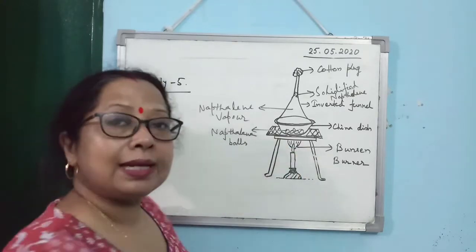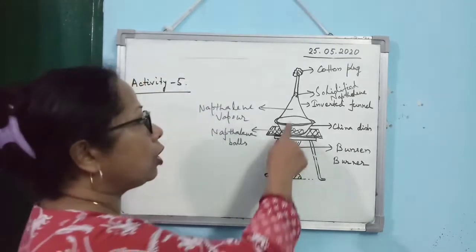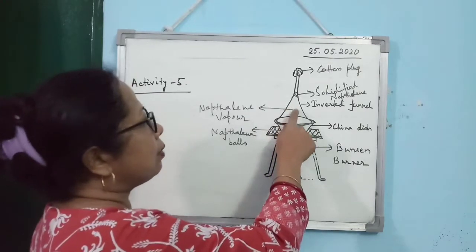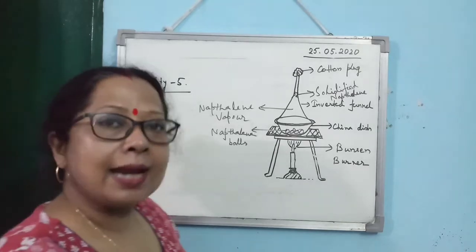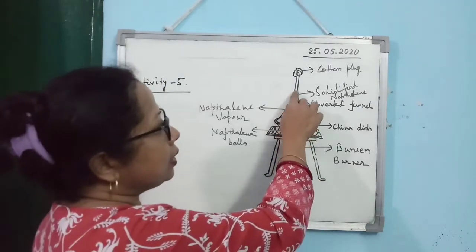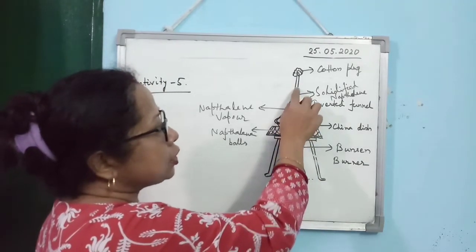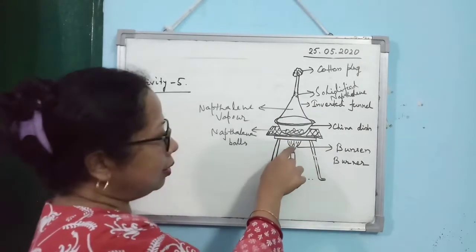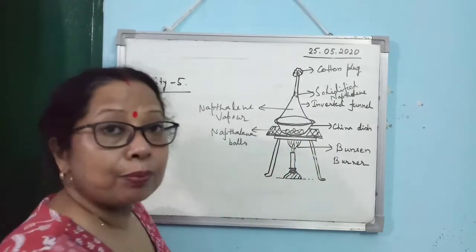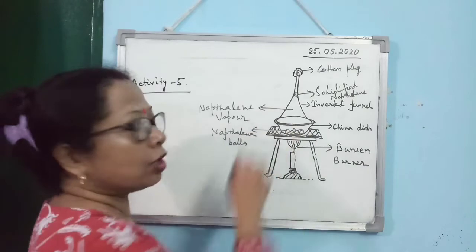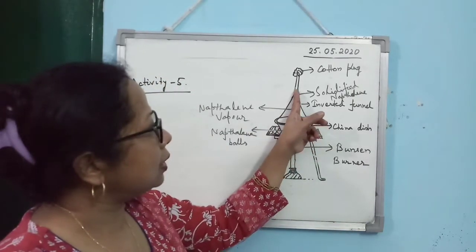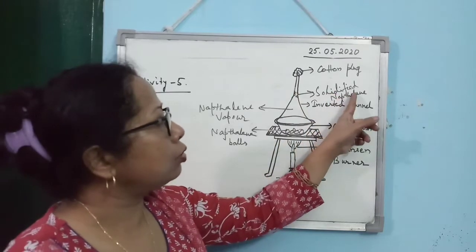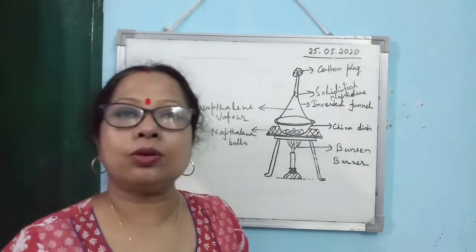Then instead of getting liquid naphthalene, you will observe that a certain amount of naphthalene vapor will be formed. Alright, and if you look at this upper part, as this is far away from the bottom part where you are directly providing the heat, the temperature of this region is quite low. So in this portion, you will get a certain amount of solidified naphthalene.